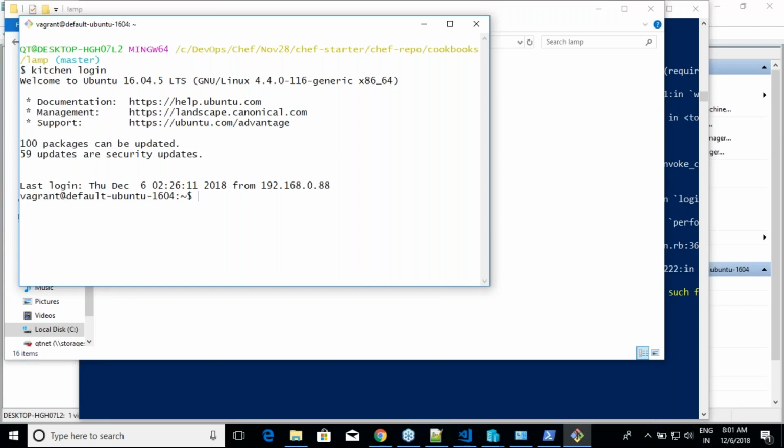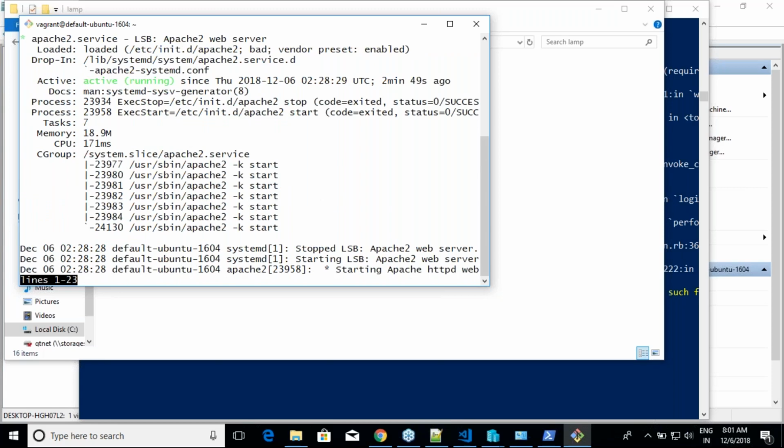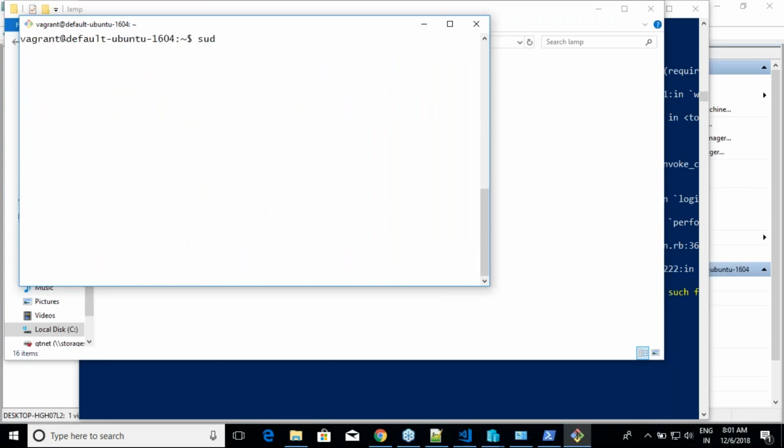Are we inside this machine? Yes. And then sudo service apache2 status. You can execute any command to verify whether the stuff has been done or not. Cat, I think we have created a file. So this is what we have written, right? So you are verifying that everything is doing good.